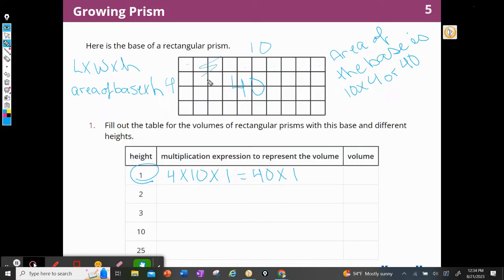So the area of the base times height is 40, and that's the height, because it tells me the height there. So this one has a volume of 40 cubes.